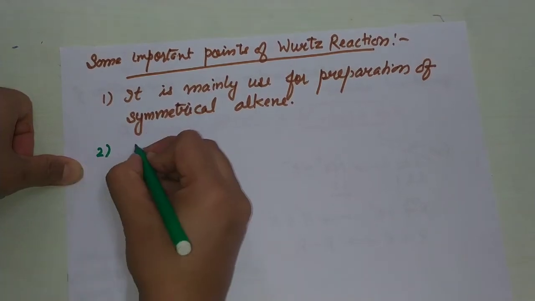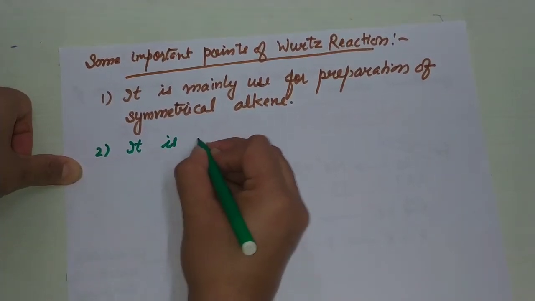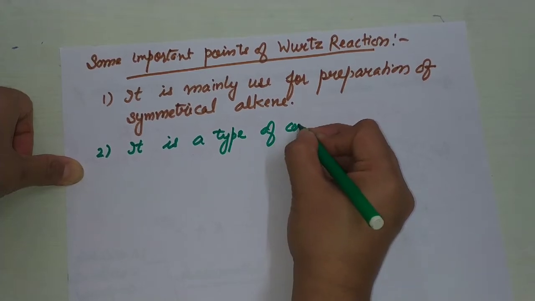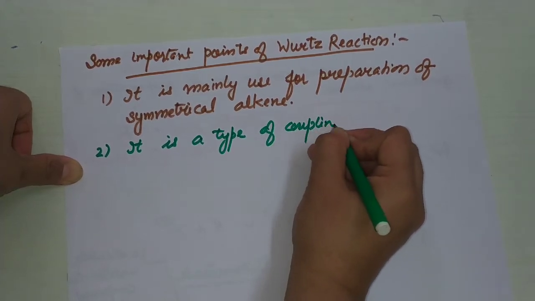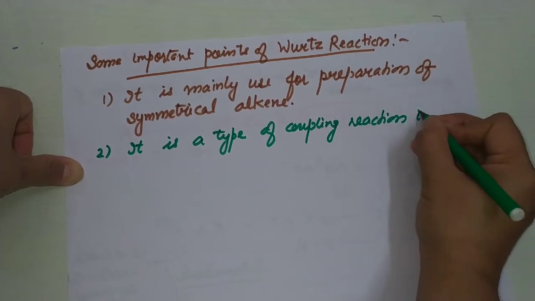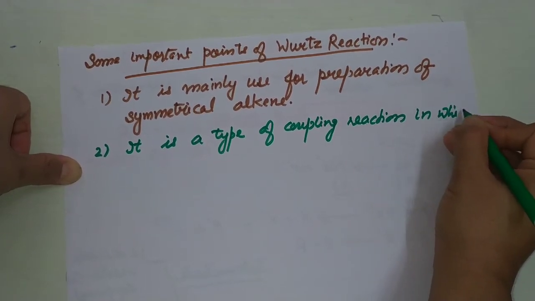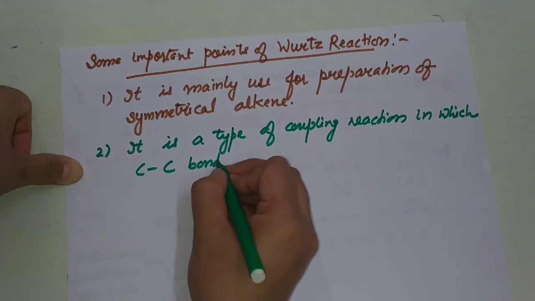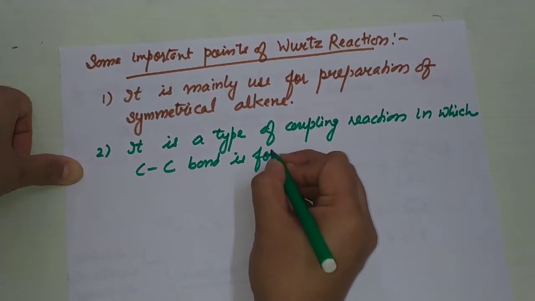And the second point is it is a type of coupling reaction in which a carbon-carbon bond is formed.